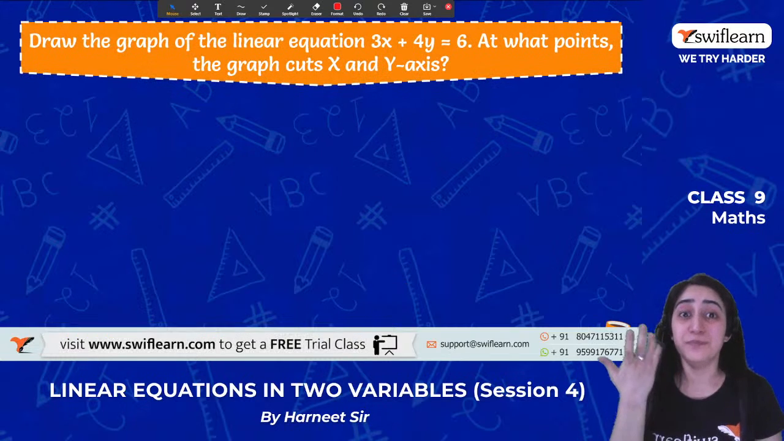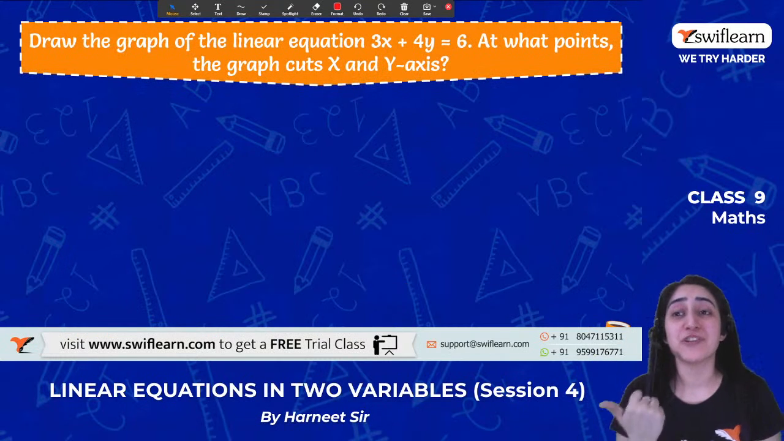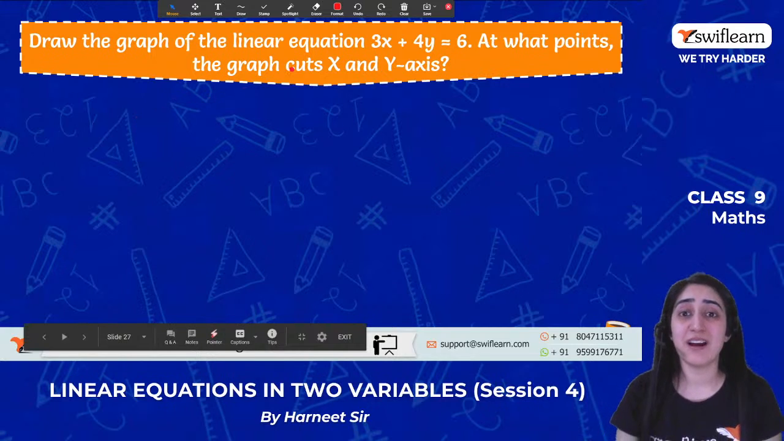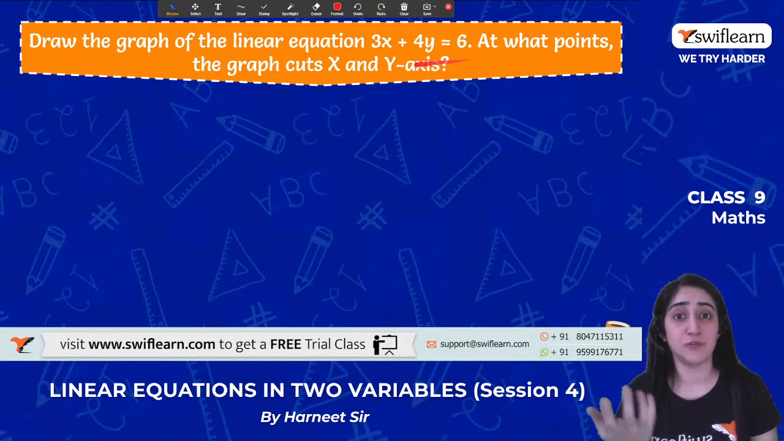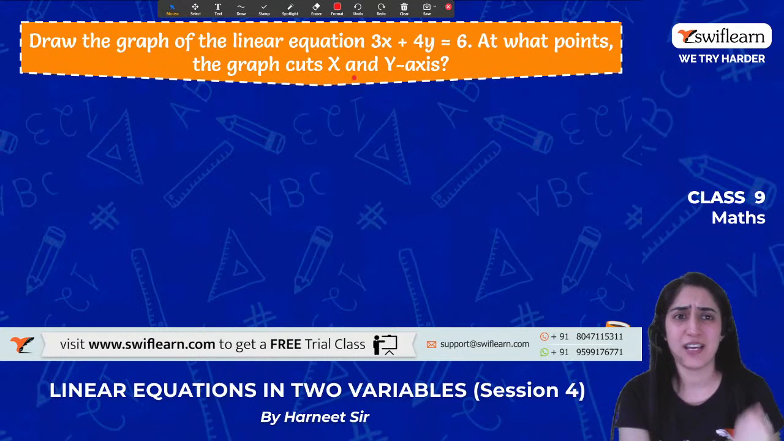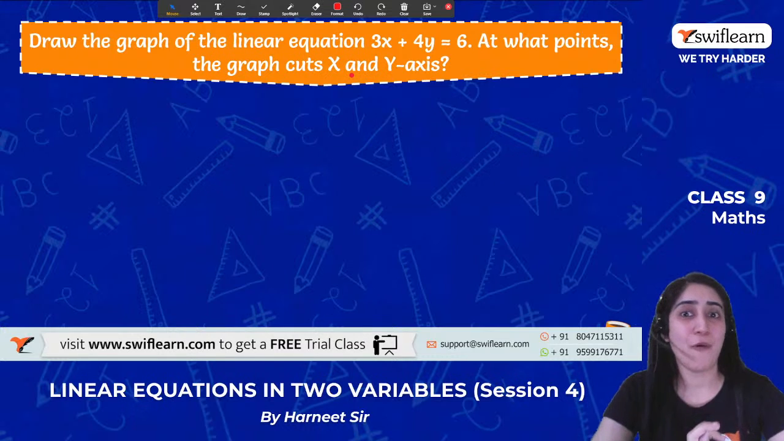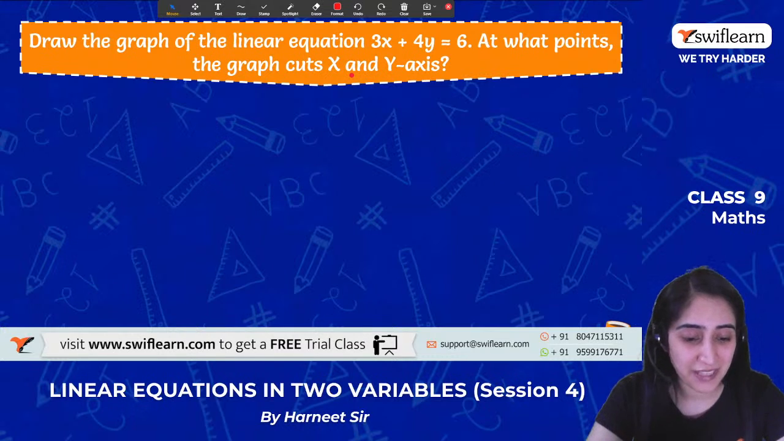All right. Yeah. So this one is for you. Draw the graph of the linear equation 3x plus 4y is equal to 6. At what points does the graph cut the x-axis and y-axis? Now, let's see who can give me this answer.